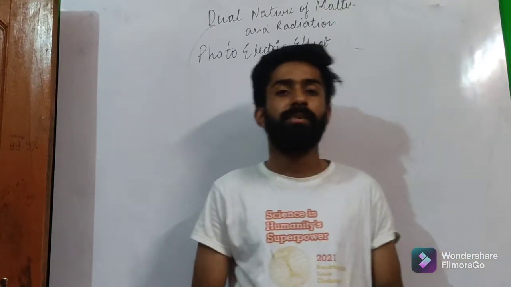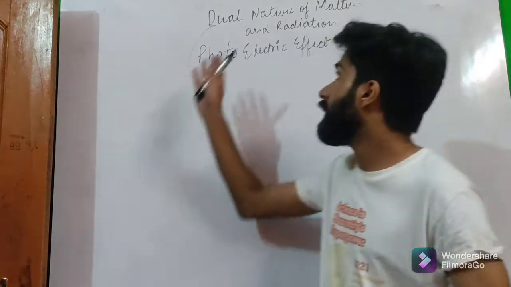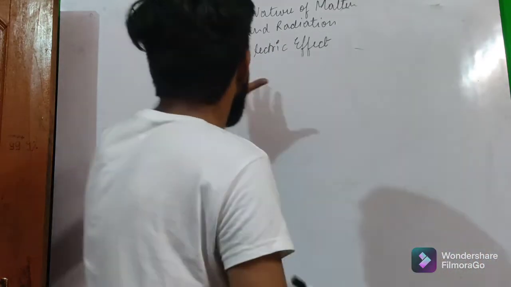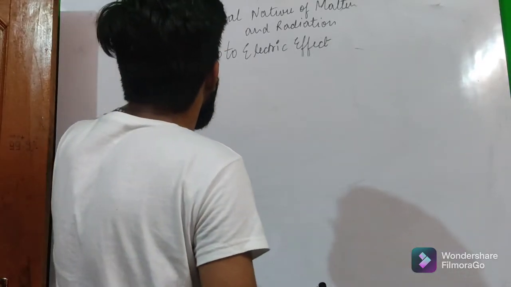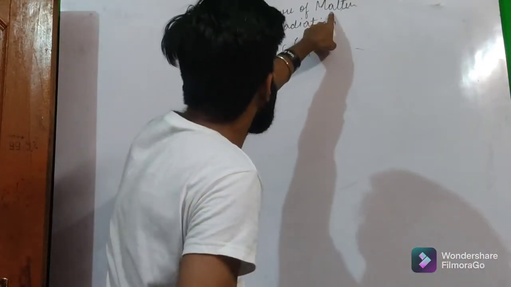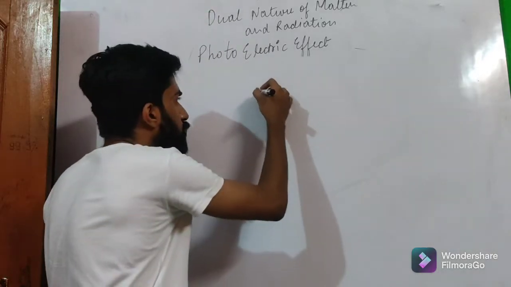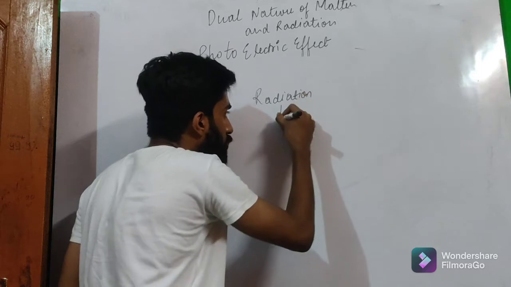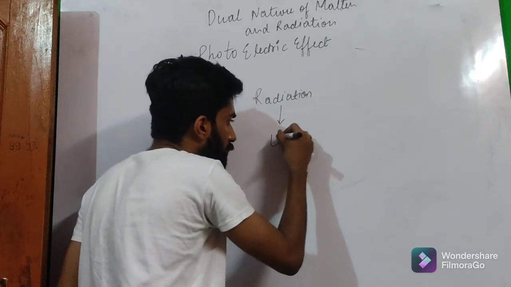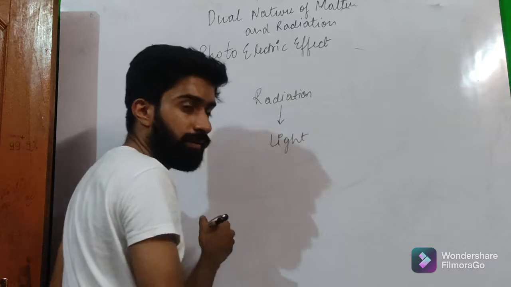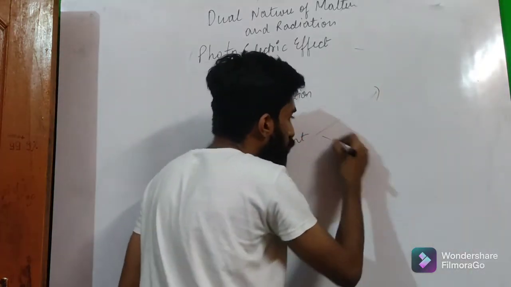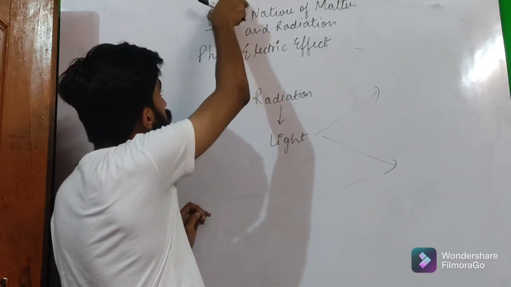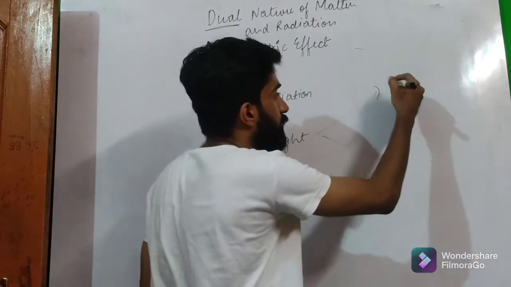Today we are going to discuss a very good chapter, that is dual nature of matter and radiation. In this chapter, according to the name, we will talk about the dual nature of matter and radiation. If we talk about any radiation, we can also say radiation as light. So light has two types of nature, as it is written, dual. Dual means there are two types of nature.